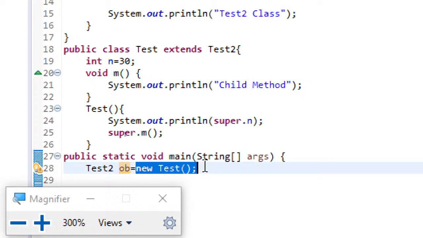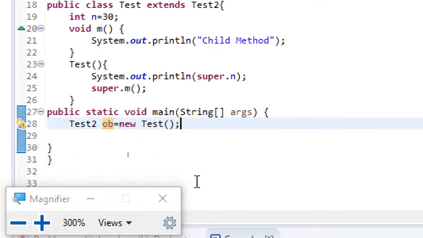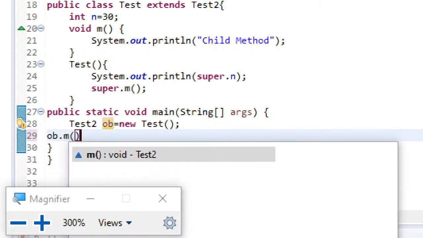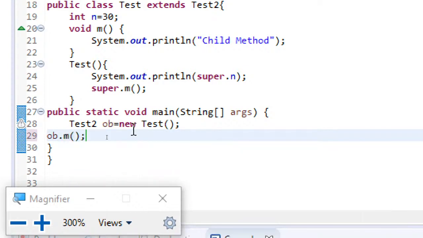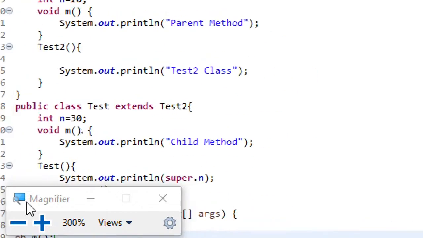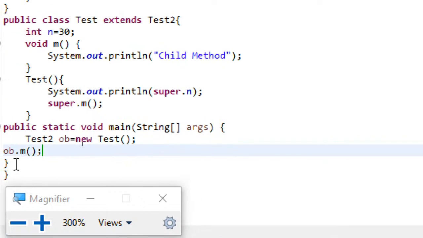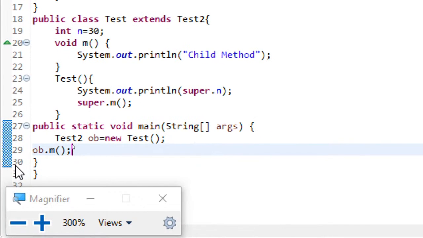So this is legal. Now if I try to access ob.m, which method will be executed? Just making you think. The reference variable ob is for the parent, but it is pointing to the child object.